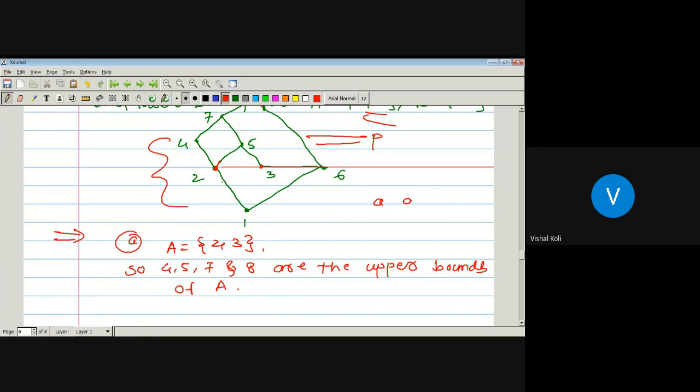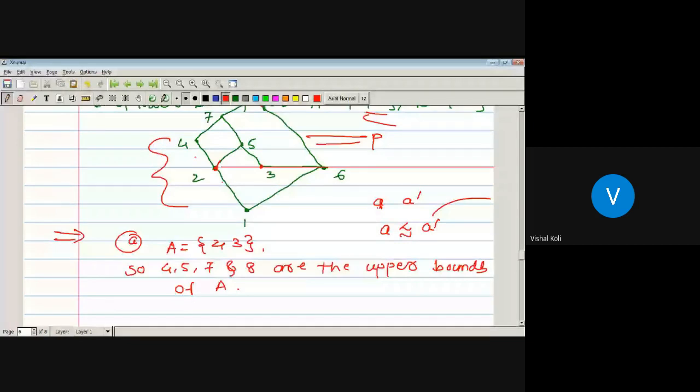If A and A dash are any 2 upper bounds, then A is said to be the least upper bound whenever A precedes A dash for any upper bound A dash of this set. But here, as there is no comparison between 4 and 5, we can't say whether 4 precedes 5 or 5 precedes 4. So it has no least upper bound.